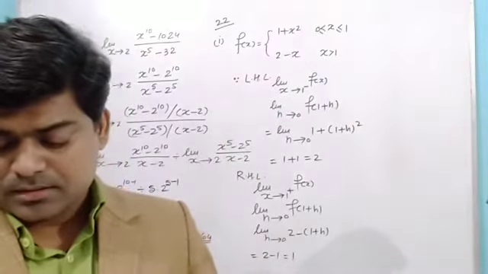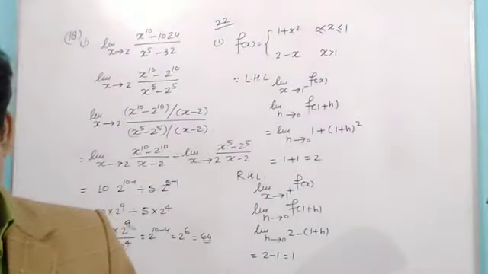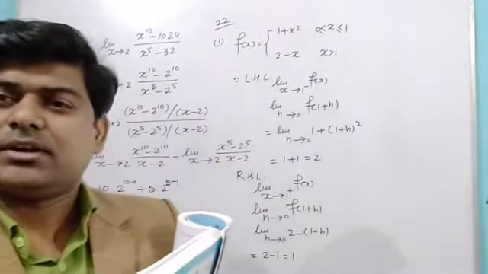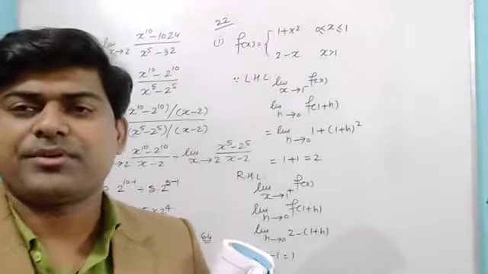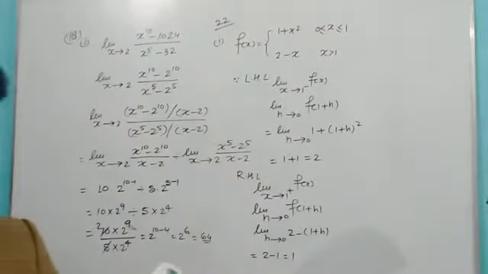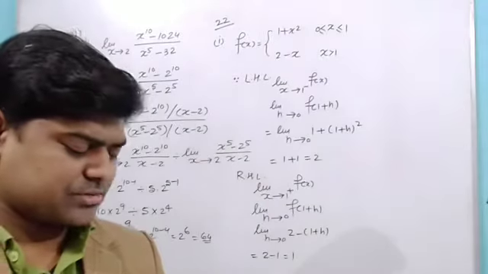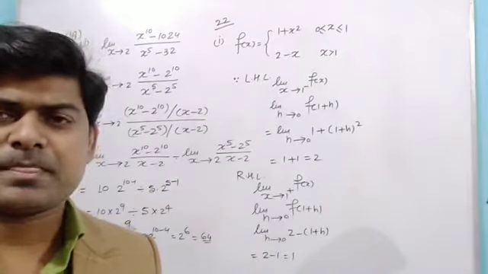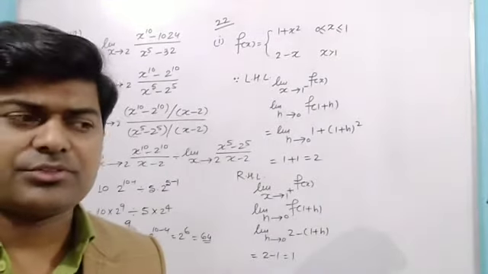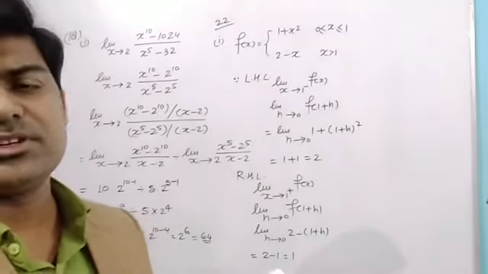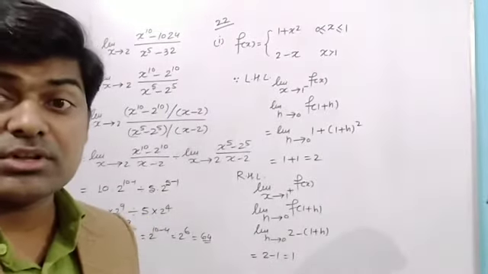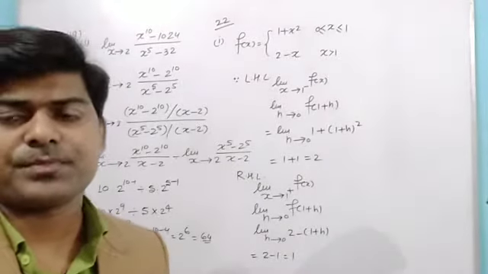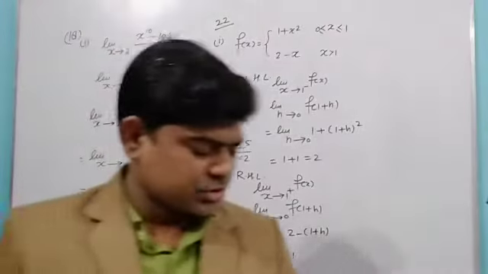As I have already done here, the limit does not exist. Once again, the question in the first part was whether it exists or not, so I checked it and found it will not exist. But in the second part, it is written so that it does not exist. So if we have to show that it doesn't exist, it means simply we have to solve it the same way. If the left hand limit is equal to the right hand limit, then only the limit will exist. And since we have to show that it will not exist, it means the left hand limit will not be equal to the right hand limit. Okay, so I'm not going to do question number 22 second part.